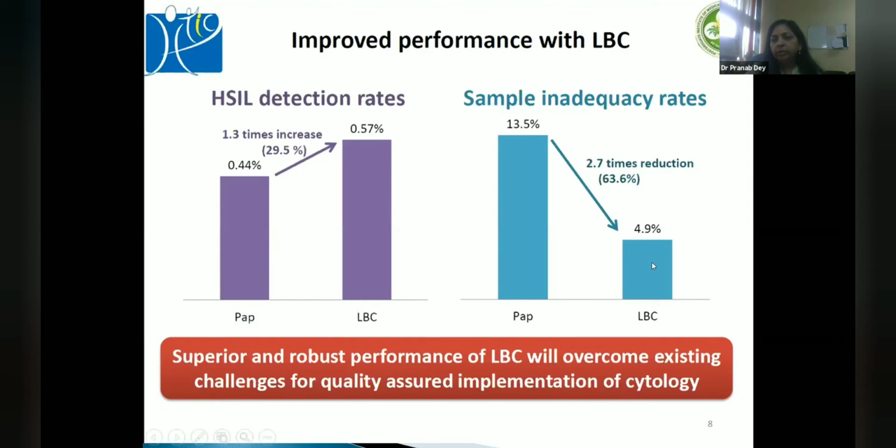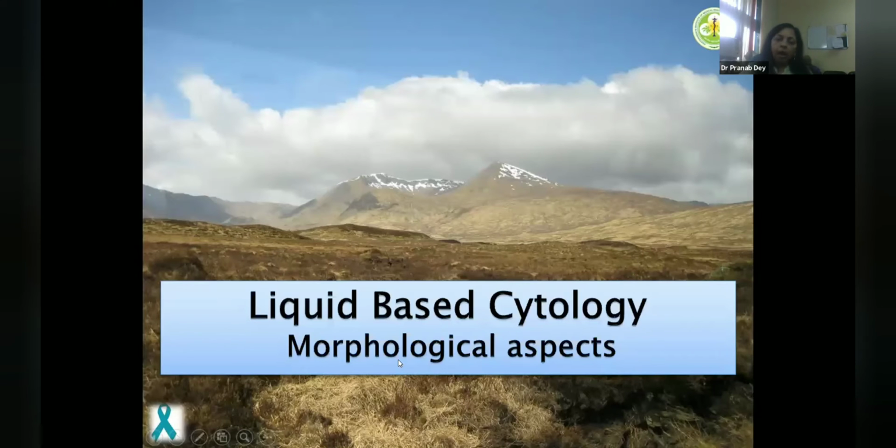Here the inadequacy is also 5%, but we were doing a lot of procedures in these women, like VIA and conventional smears. So in a good number of cases we had a lot of hemorrhage in these samples. But this was a study which showed that liquid-based cytology shows superior performance as opposed to other screening tests. So with this, I'll go to morphological aspects.